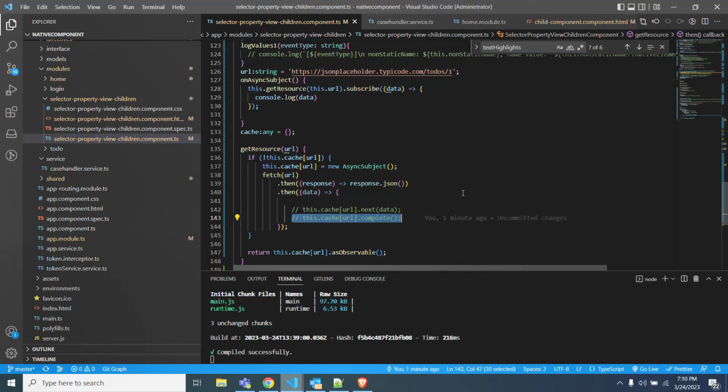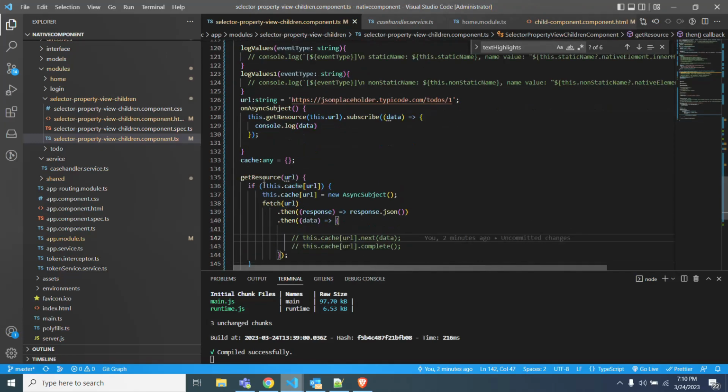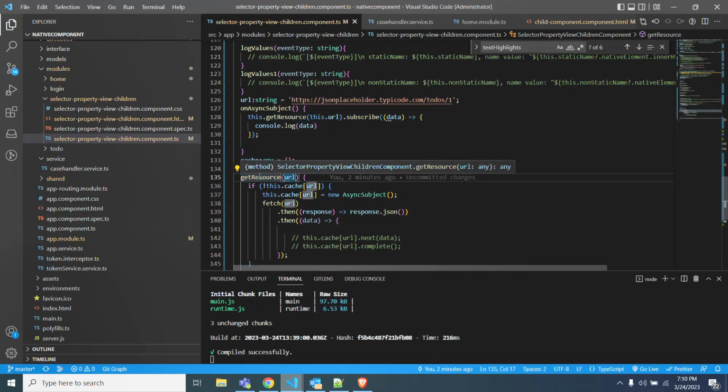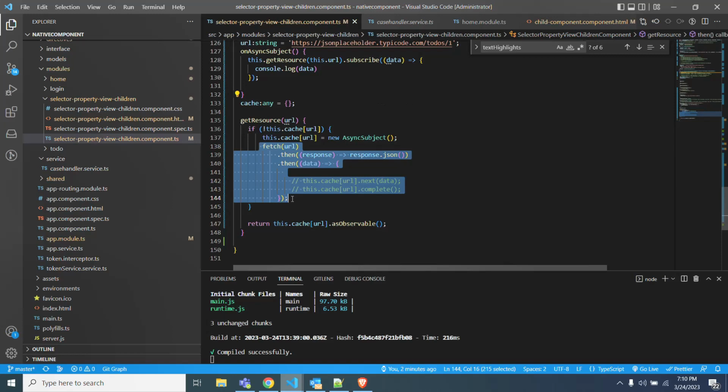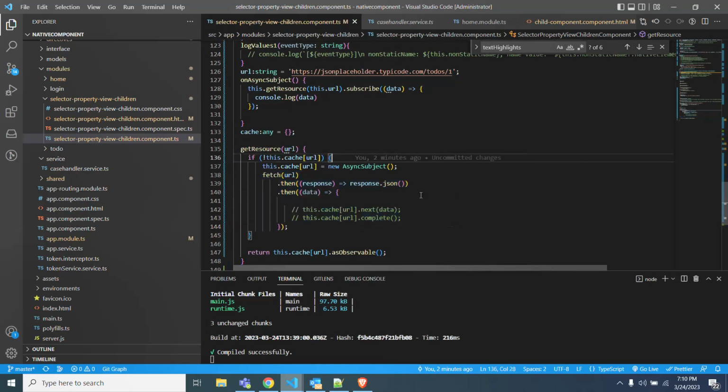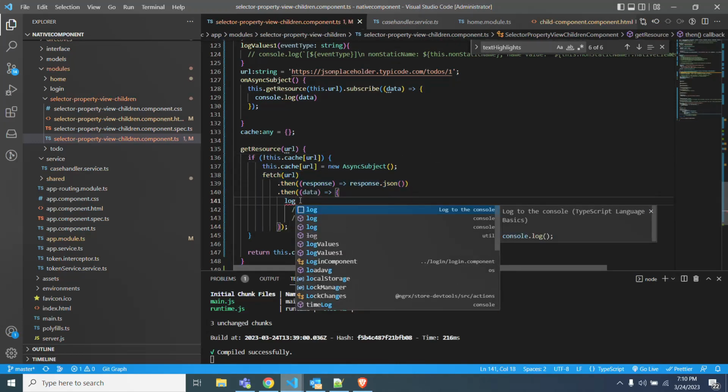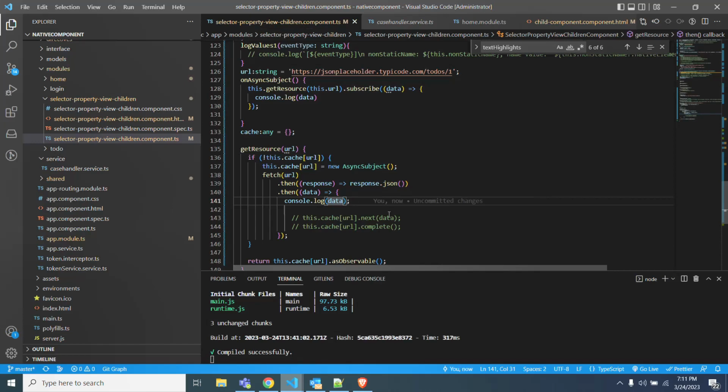If in your project multiple API requests are going from the client side, they can be avoided by using that AsyncSubject. I created one simple method, getResource, and pass the URL. Before that, globally I created a cache object. If the URL is present in it, it will not call the fetch method, or else it will. We have to return the getResource method as an observable. Whatever the stored value is, it will return here.